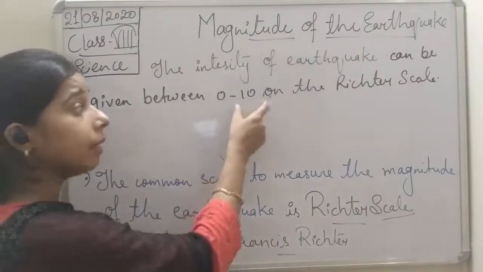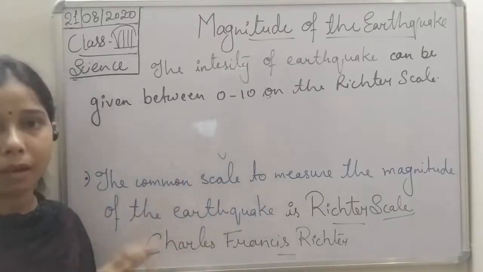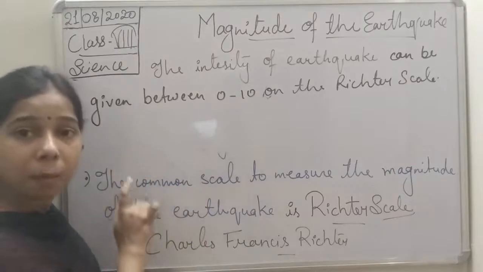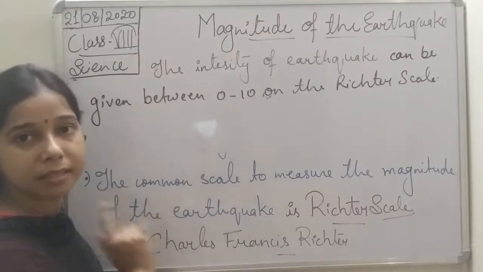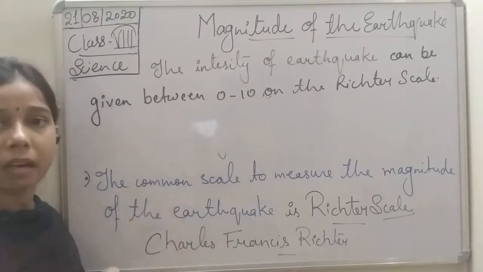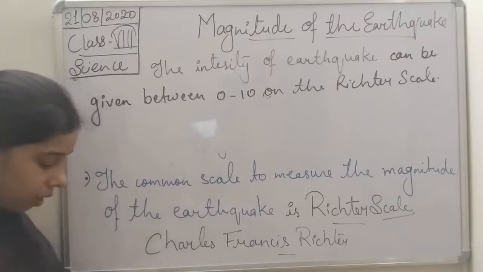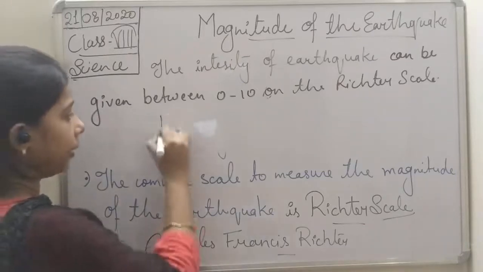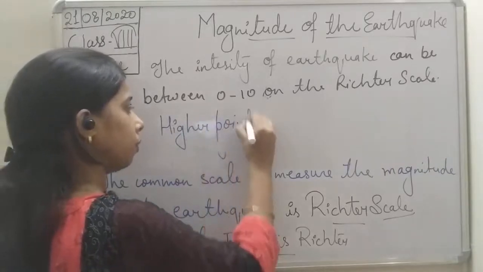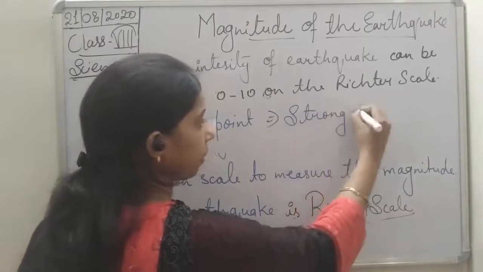The higher the number, students, the higher the point, the stronger the earthquake will be. Whenever an earthquake occurs, with the help of the Richter scale we measure its intensity. If the number is higher on the Richter scale, we say that the earthquake is very strong. So higher points equal a strong earthquake.